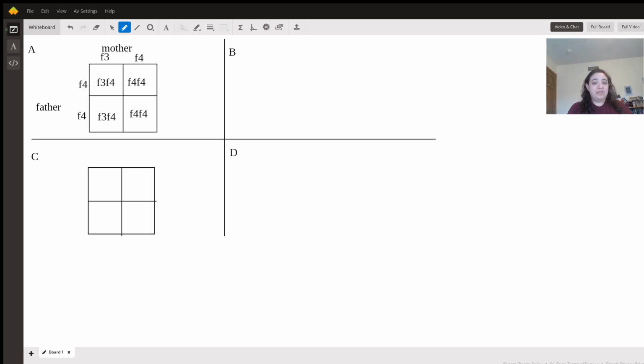So we can see that 50% of these offspring are F4, F4, meaning that they will be cream. The other 50% of the offspring are F3, F4, meaning that they will be chocolate, like the mother.